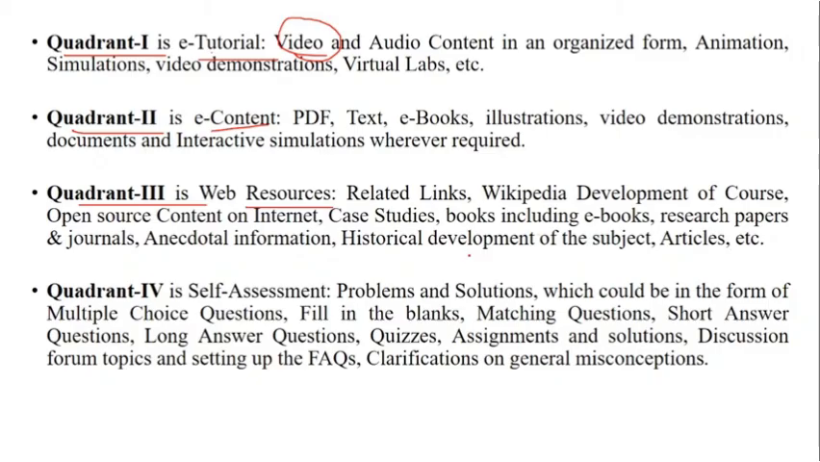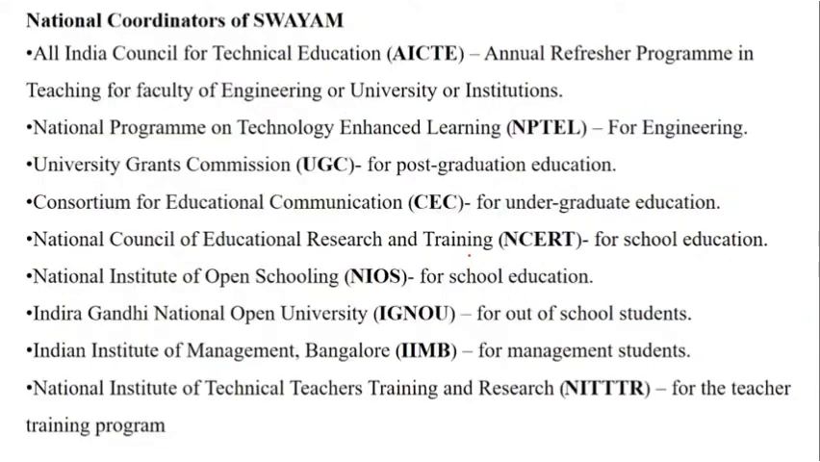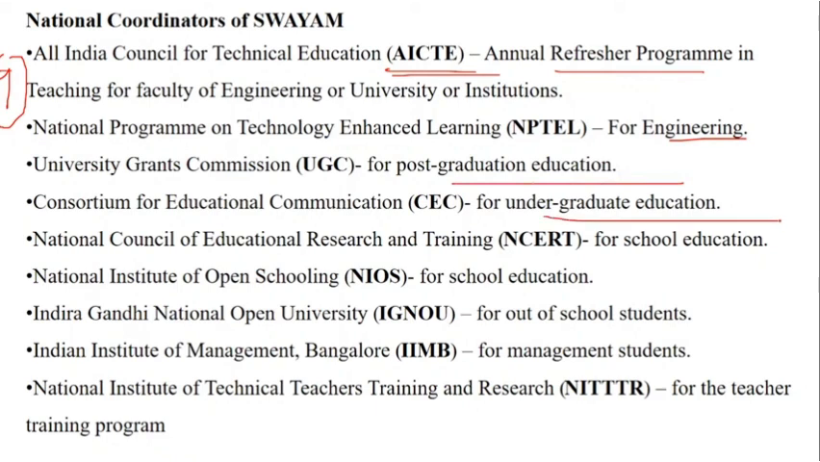Quadrant 4 is about self-assessment, wherein you are given an assignment in the form of multiple choice questions or assignments, and you have to attempt it in order to get it cleared. Now there are 9 coordinators, so you can get this in a match-the-following. I have given the full forms and what they indicate. AICTE is the authorizing body which gives grants. NPTEL is for engineering. UGC is for post-graduation. CEC is for undergraduate.